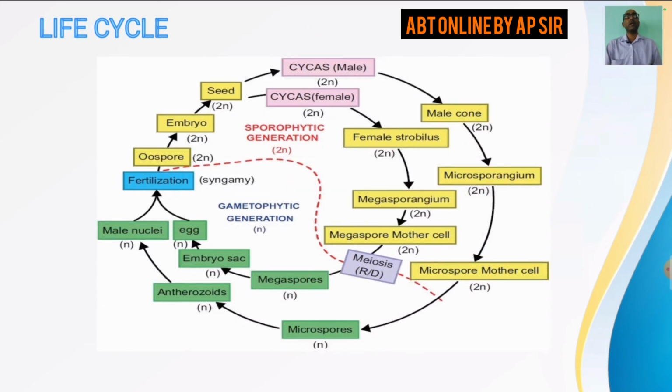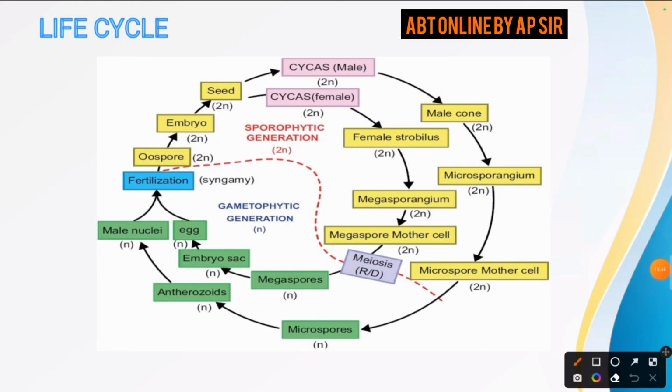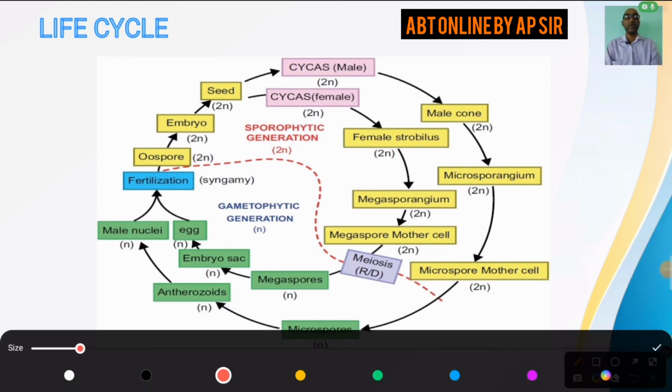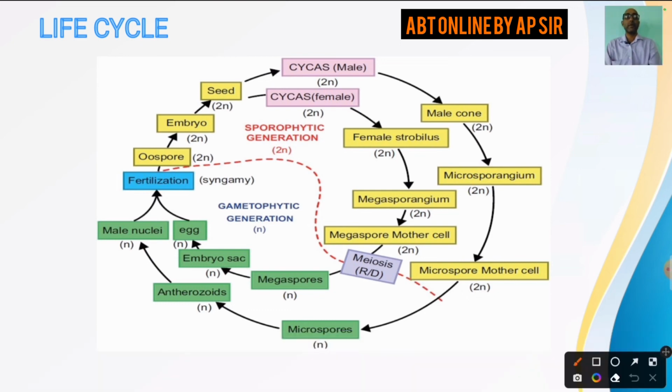Now come to the life cycle of gymnosperm. We have drawn the life cycle of cycas. You know that cycas is dioecious. So separate male plant and female plants are present. So we have represented here a separate male and separate female plant. Got it? So as far as your cycas is concerned, there is a male plant and a female plant. Male plant has male cone and female plant has female cone.